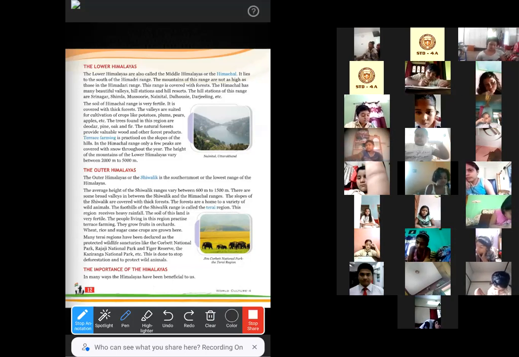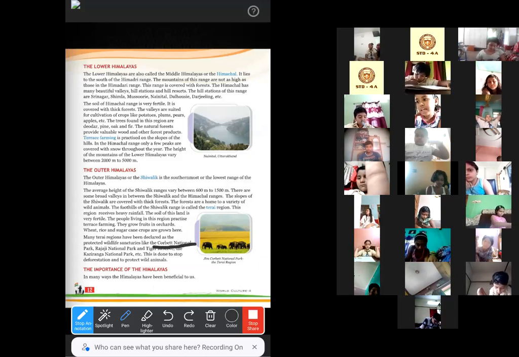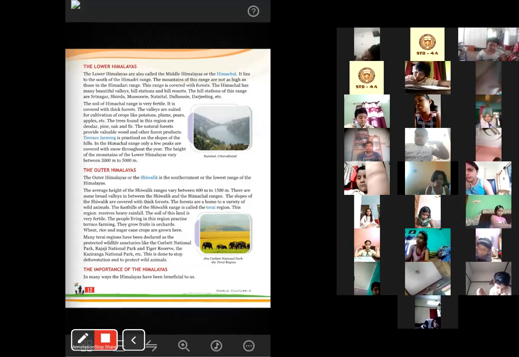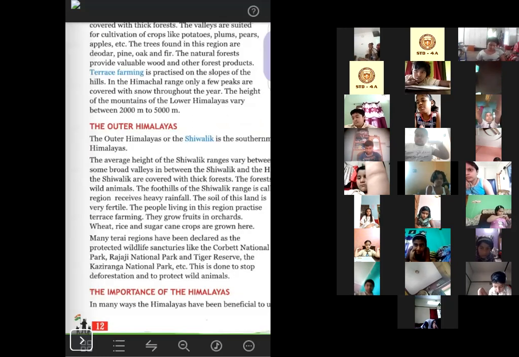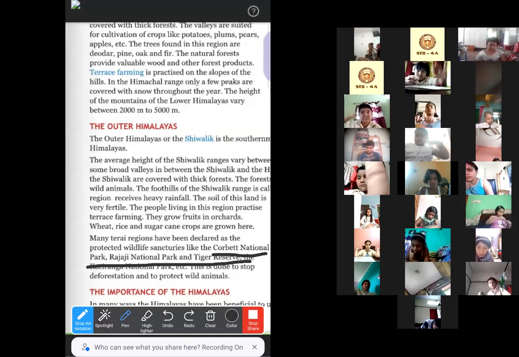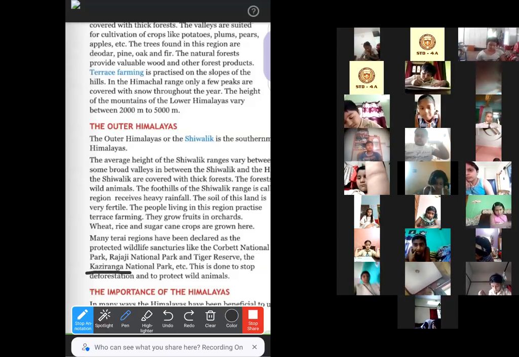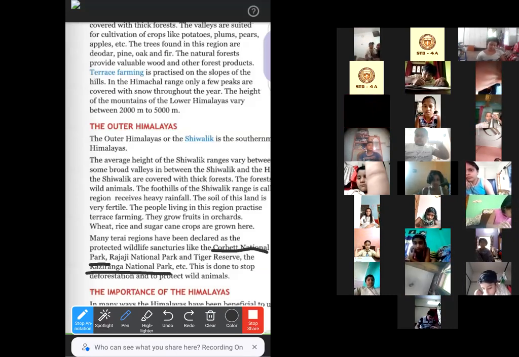Many Tarai regions have been declared as the protected wildlife sanctuaries, like Corbett National Park. So write the names of some wildlife sanctuaries that we can find in outer Himalayas. So what are the names of the wildlife sanctuaries? Corbett National Park. This is also a very important line. The Corbett National Park, Rajaji National Park and Tiger Reserve. Then the Kaziranga National Park. Okay, these are the names of some protected wildlife sanctuaries.